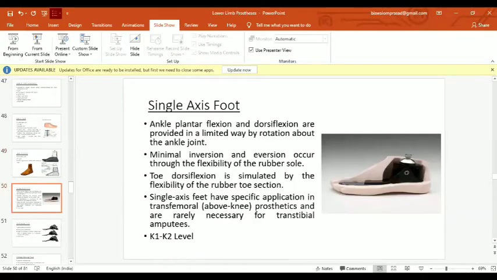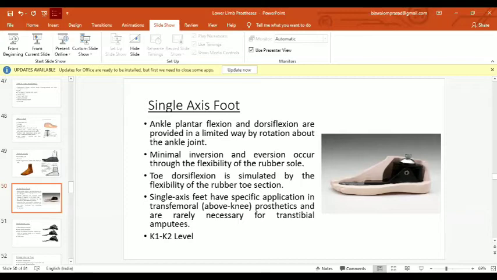And here comes a single axis foot. Ankle plantar flexion or dorsiflexion are provided in a limited way in this foot, and rotation is not often available, though in some designs a minimal amount of rotation can be available. Inversion and eversion can occur according to the flexibility of the rubber sole, and toe dorsiflexion is simulated by the flexibility of the rubber toe section.